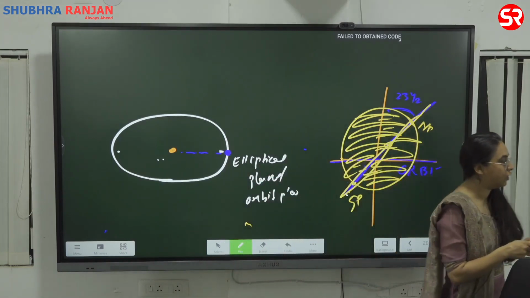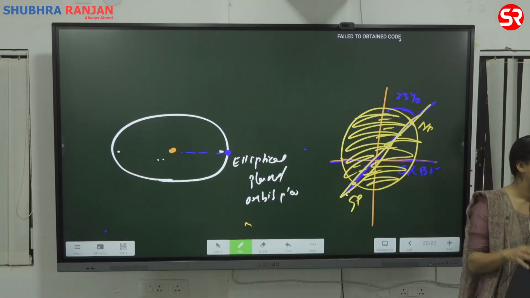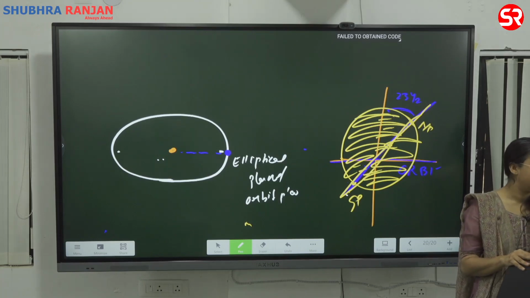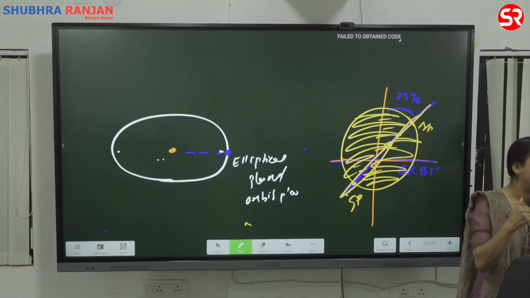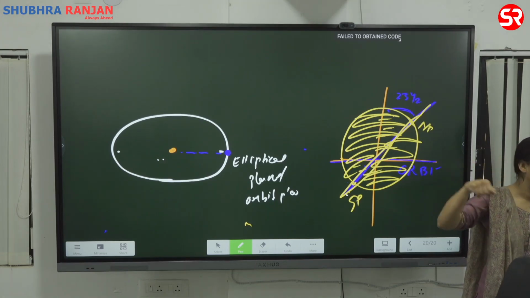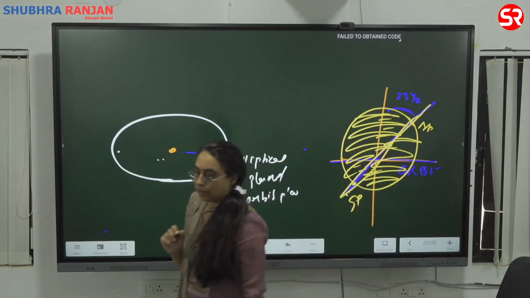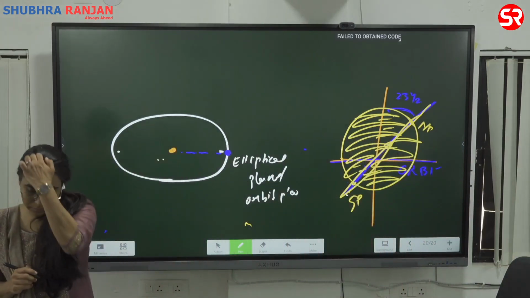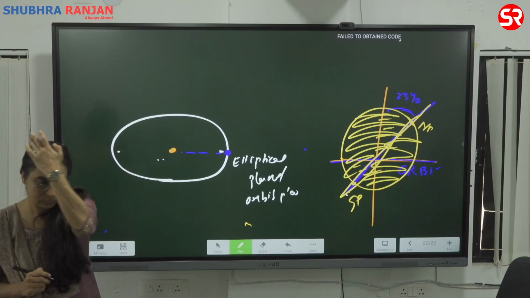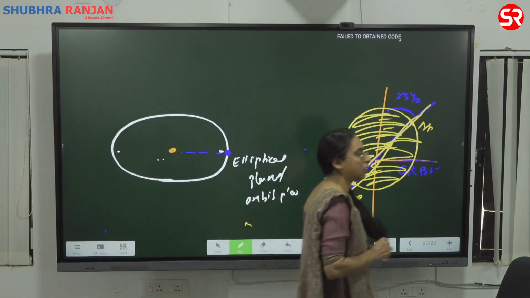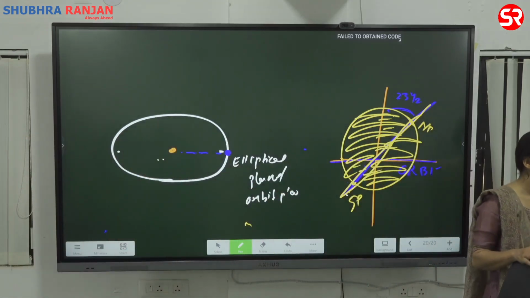So that's what we've written. The tilt of axis is 23.5 from the line perpendicular to the plane of ecliptic. In bracket you can write orbital plane. ठीक है?